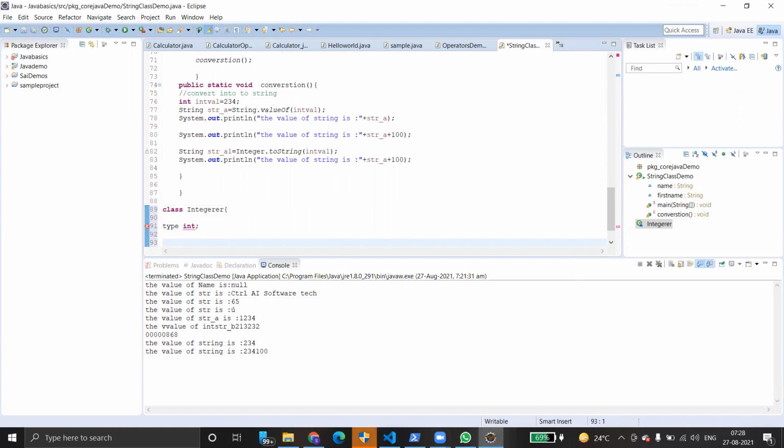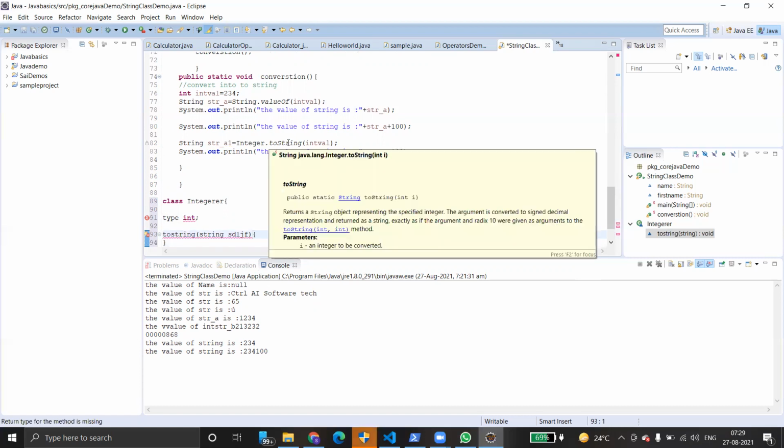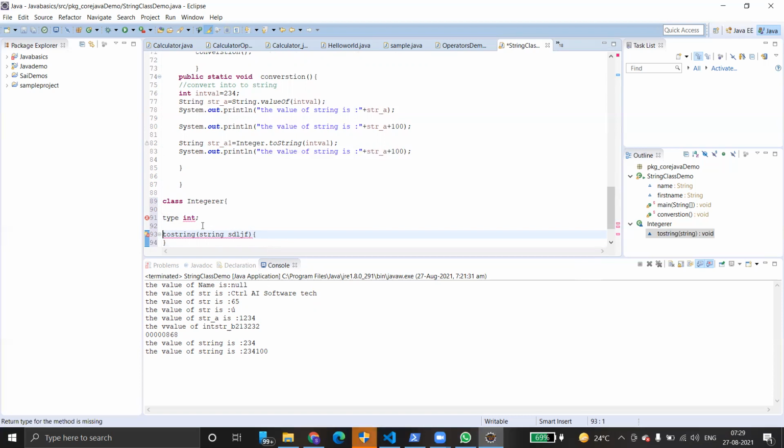What are those methods actually? Since it is Integer, we have a toString, and then we have an implementation like this. So Integer toString is there, right? What does it return at the end of the day? It returns string type. So it simply says String. This is how it looks at skeleton level implementation.